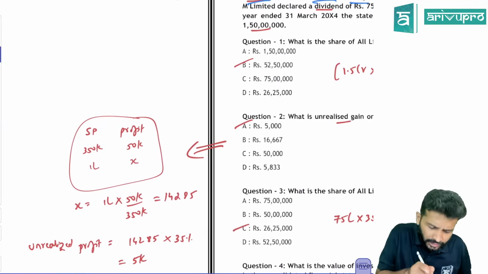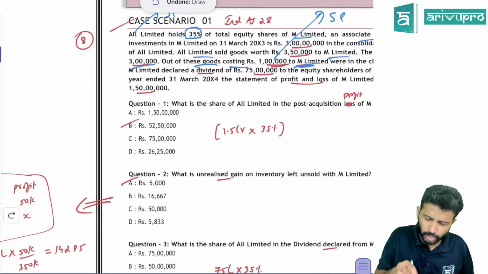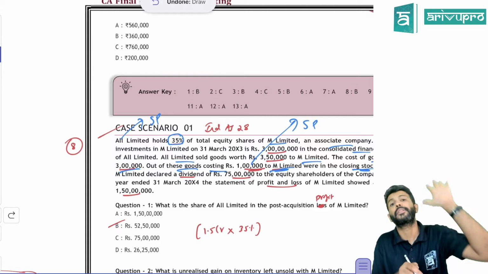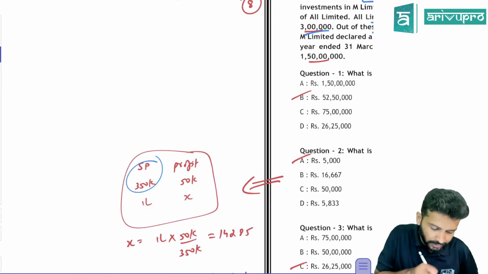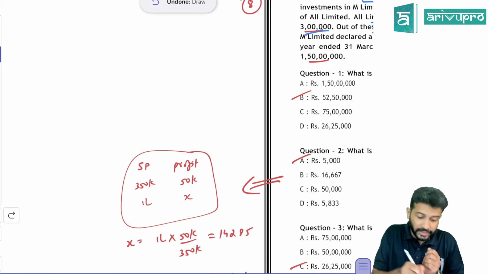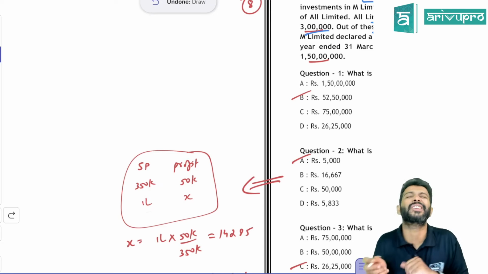What is the profit? Like this proration. If the selling price is 3,50,000, the profit will be 50,000. The cost of the goods was 3 lakh. We sold it for 3,50,000. So how much profit? 50,000. Profit made by the seller is 50,000. Is the entire 350 lying as inventory? No. Only 1 lakh worth of goods is lying in the inventory.